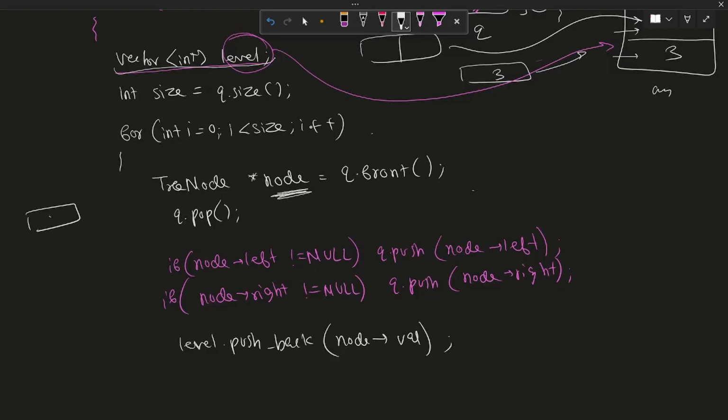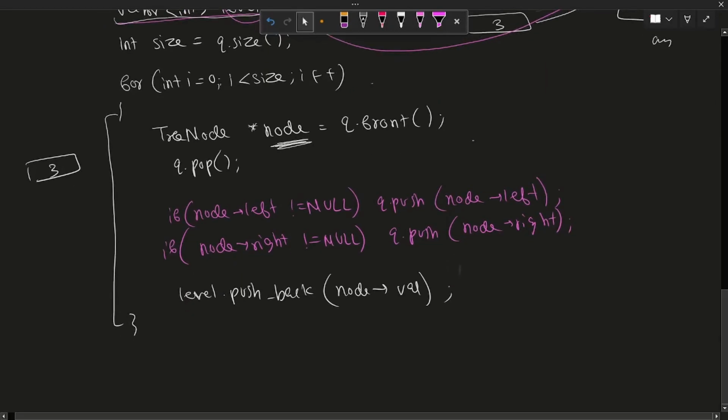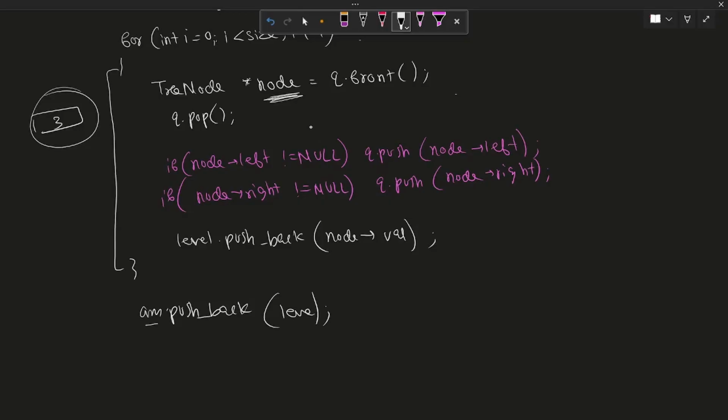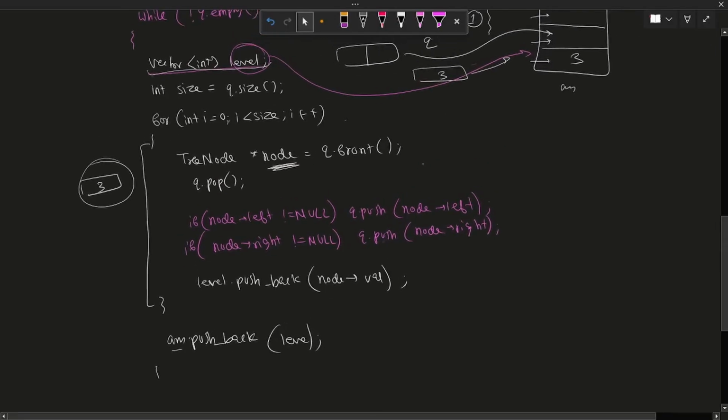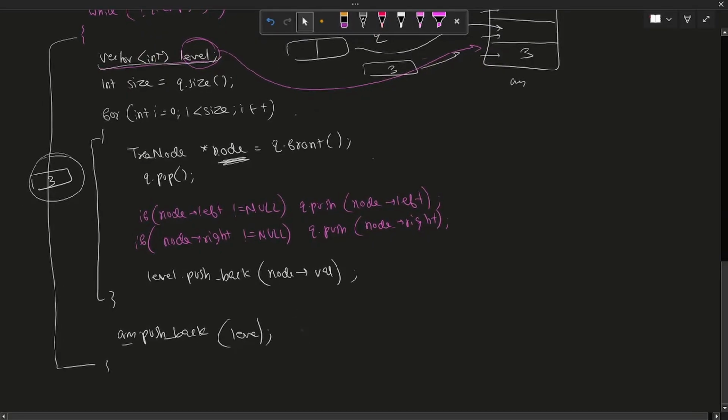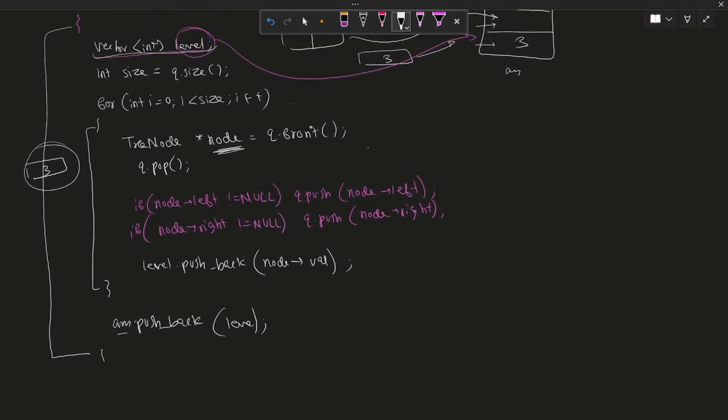So our vector has now 3, and this is our for loop, right? And after this, what we will do is we have to push it into our final answer. So we'll do answer dot push back. This is our vector of vectors, and we are going to push a vector into the vector of vectors. So we'll push level into it, and this will be our answer, right? At the end of this while loop, we'll simply return the answer vector of vectors.